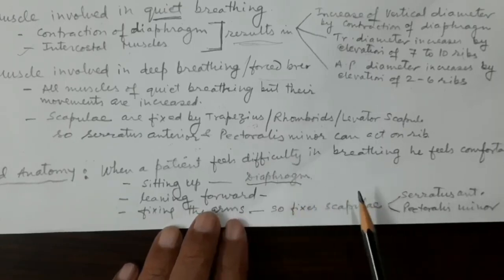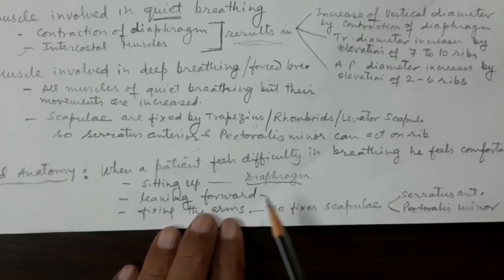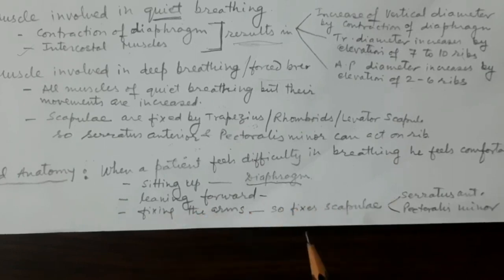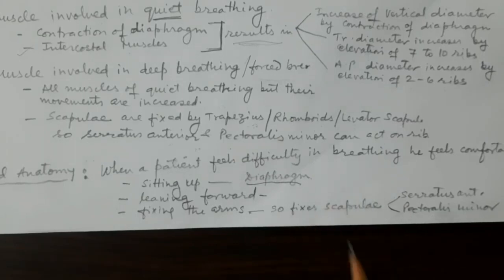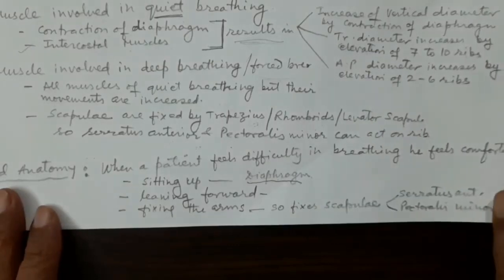While you are lying down or sleeping on the bed, the diaphragm is up, and the dimensions of the thoracic cavity are less, and since you are air hungry during asthma, this position is not suitable. So as soon as he gets the asthmatic attack, he will immediately sit on the bed and start breathing forcefully.